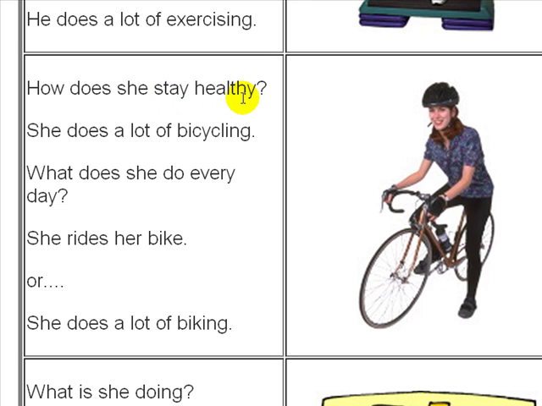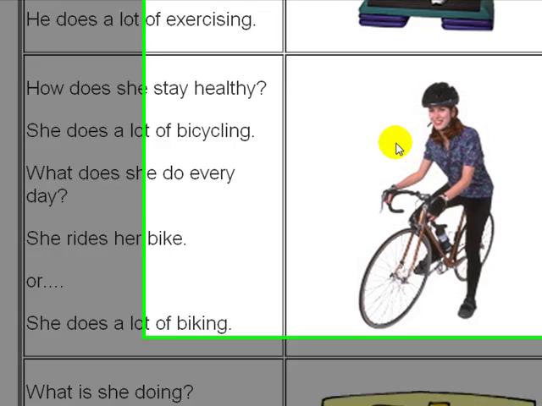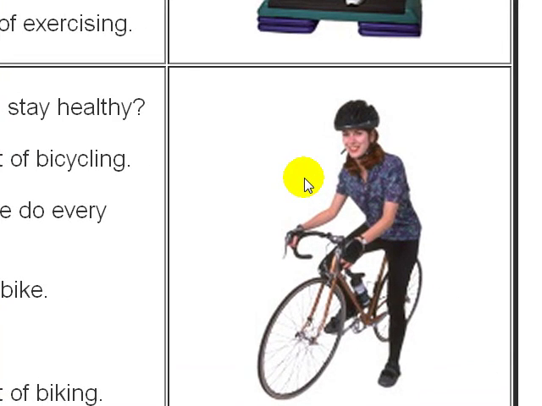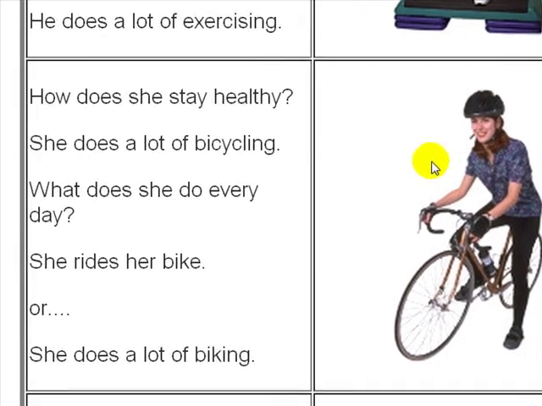Okay, we want to know why she is so nice and slim and looks so beautiful. Well, the answer is she does a lot of bicycling. That is the verb for bicycles and bicycling. Remember, the ing means it's a continuous action. So she's bicycling every day.